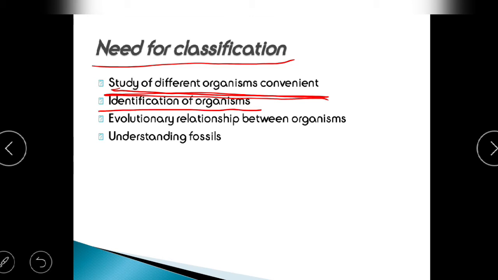To identify the organisms: every now and then new species are discovered. If I don't know which category of the classification a species belongs to, I am not going to be able to understand what kind of species we have discovered. For example, there is a discovery of a butterfly.